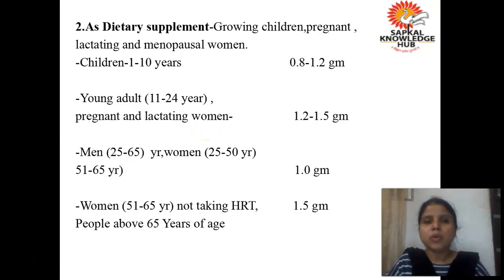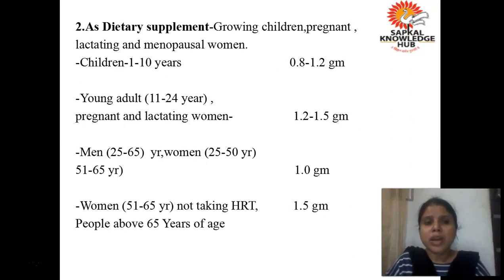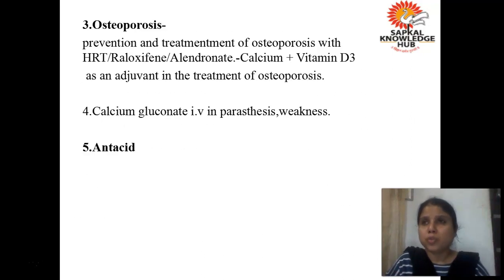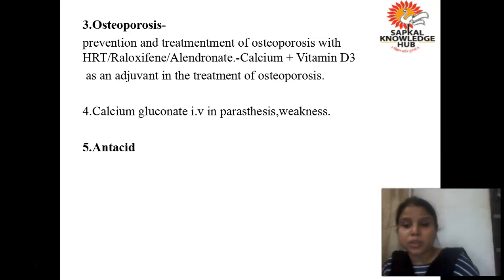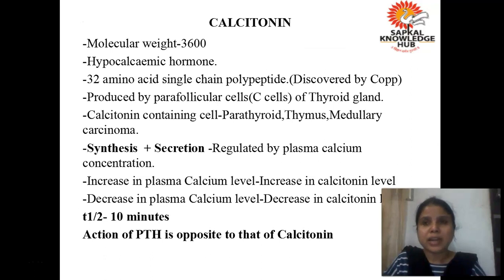So this is about the role of calcium. This you have to remember: tetany, dietary supplement, osteoporosis particularly in menopausal women, paresthesia, and general weakness. If the person is very weak, then also the calcium gluconate injection is given. As antacids, we have just read, calcium dibasic phosphate and calcium carbonate, and you can give it as a supplement.